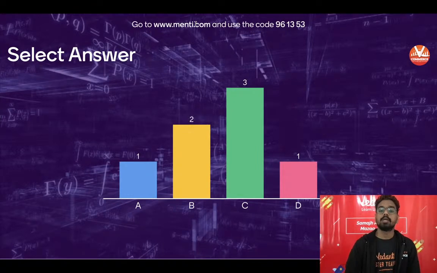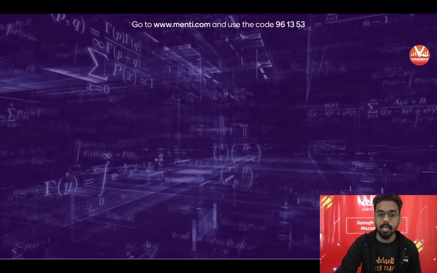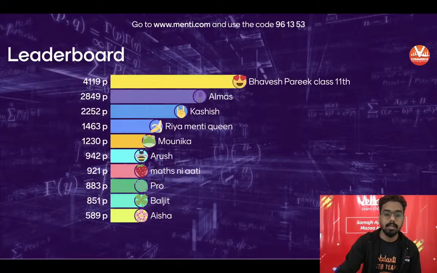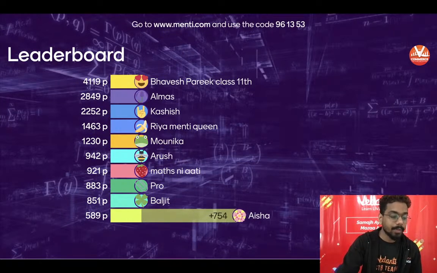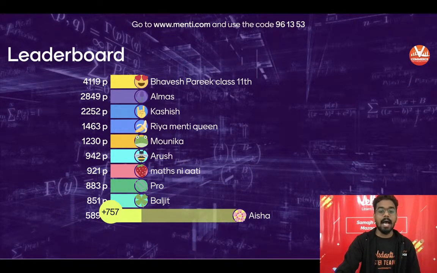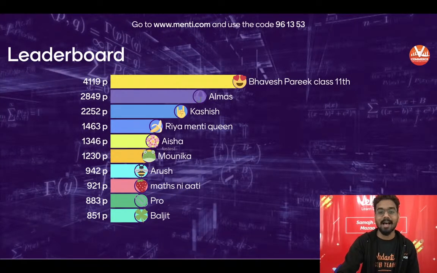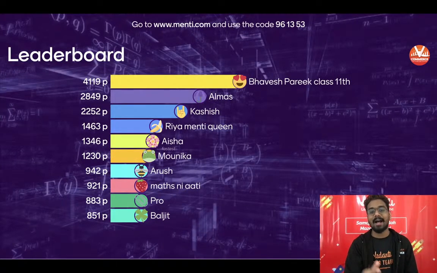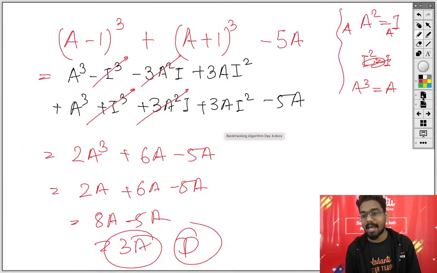Okay. So let's see. Only one person has given the right answer. Let me check, who is that person? Okay, great, Aisha. Okay, great. Aisha from the 9th standard has done this question. तो कोई बोल रहा था कि 9th पर ध्यान दो बेटा. देखो कंपटीशन में आपके साथ. सो अब देखो क्वेश्चन क्या है.